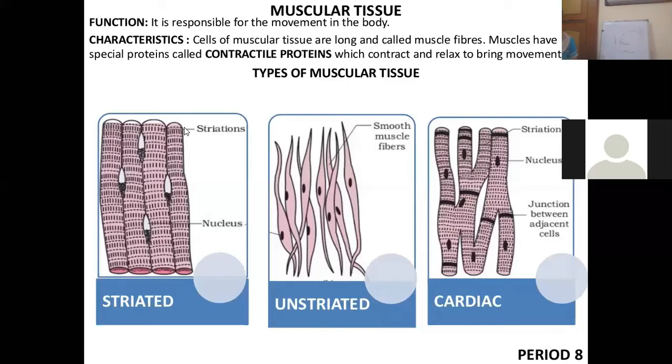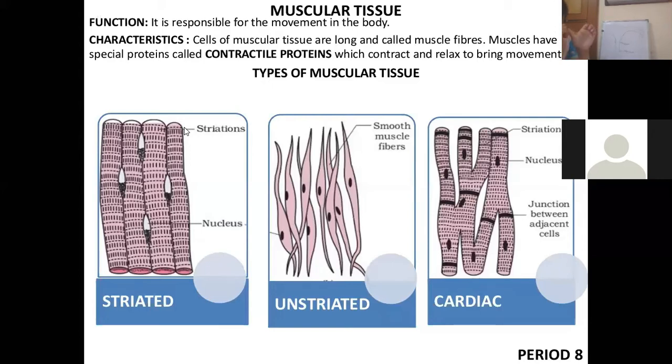Why? Because they have a special type of protein called contractile protein, and because of it they can contract and relax to bring about movement.